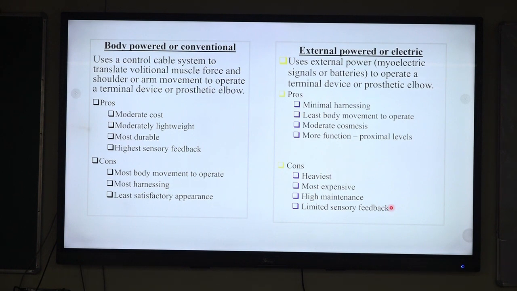Externally powered or electric prostheses use external signals, either myoelectrical signals or batteries, to operate the terminal devices or prosthetic elbow. So minimum harnessing is required in this kind of prosthesis. There is least body movement required, and they provide moderate cosmesis. But they are the heaviest prostheses. They are more expensive and need high maintenance.